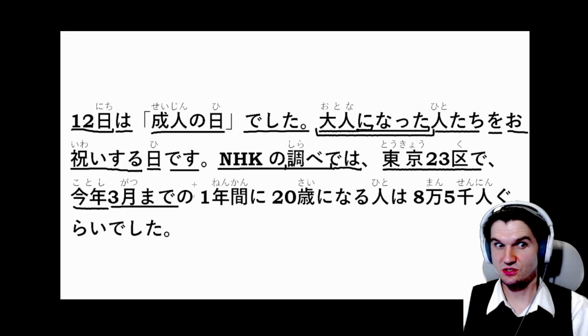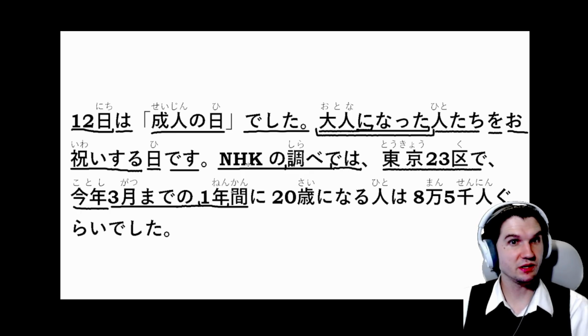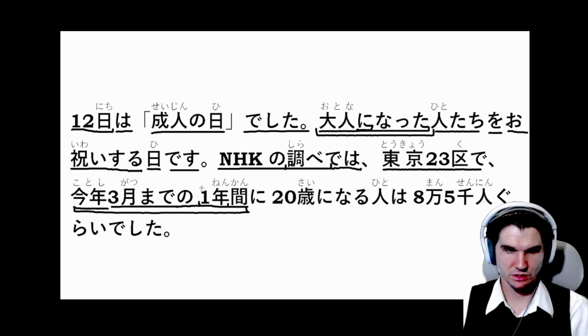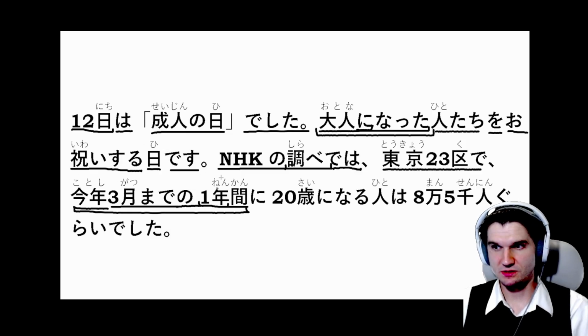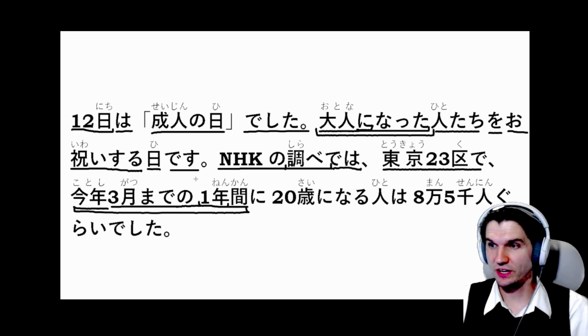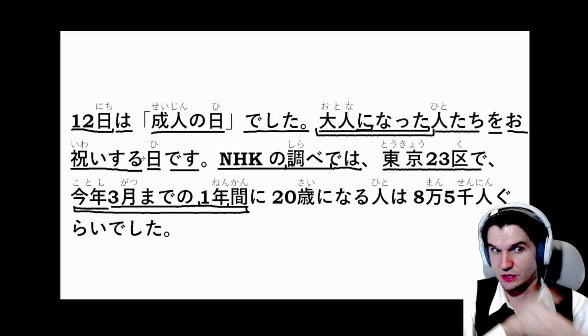And then if we want to connect this to a noun to describe the noun, 3月までの1年間. So 1年 is 1 year, and then we add this 間 here that makes it a period of 1 year. All of this together is the period of 1 year up to March of this year. What that means is from March of last year to March of this year. It's a little easier to describe it that way in English, but in Japanese we'd say 今年3月までの1年間.